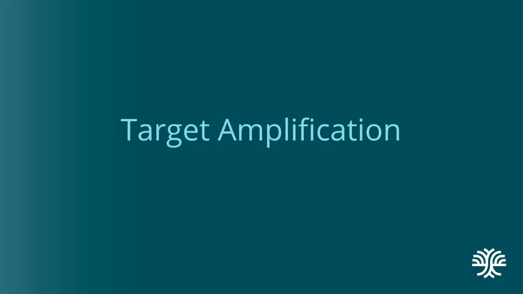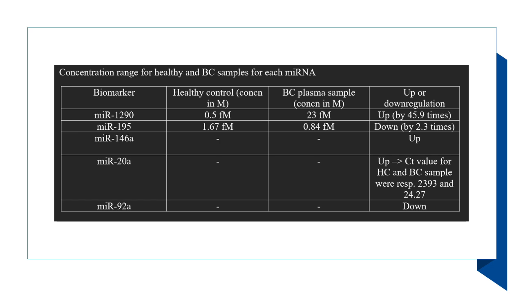After extracting the biomarkers, our next step is to amplify these miRNAs. We choose to amplify miRNAs because existing literature shows that in breast cancer patients, even during early detection, specific miRNAs can be either upregulated or downregulated, sometimes at levels as low as 0.5 femtomolar. The detection technique we are using has a limit of detection of 0.25 femtomolar, making amplification crucial to enhance detection sensitivity.